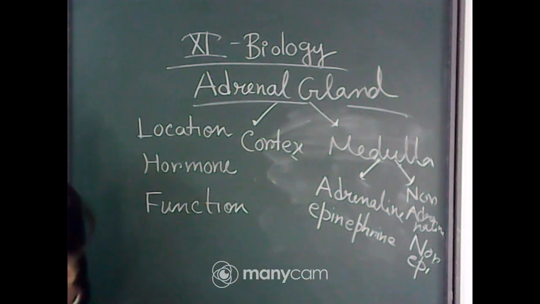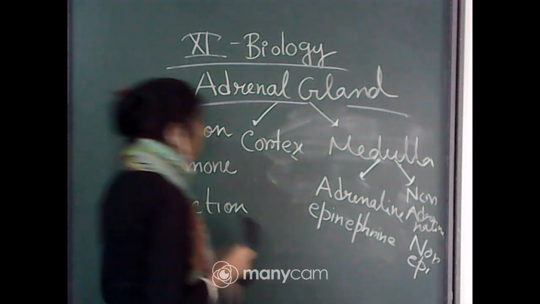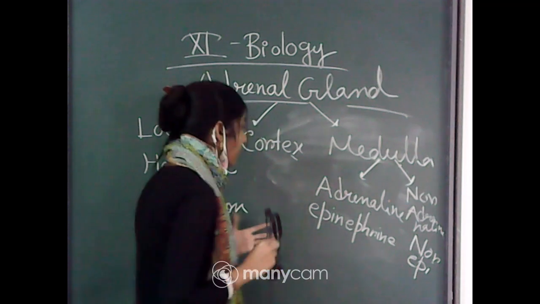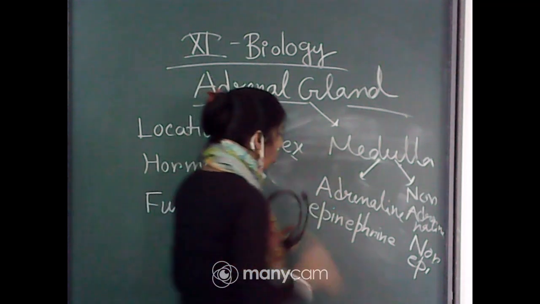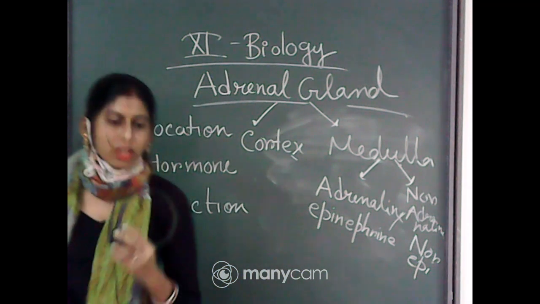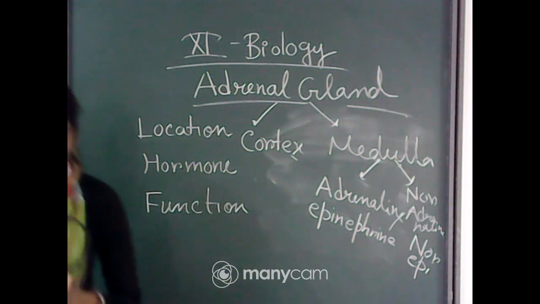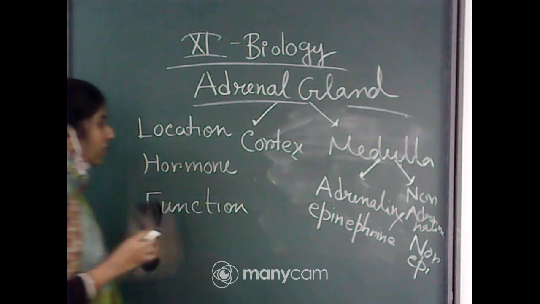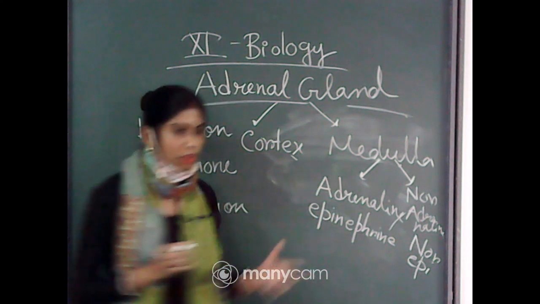Okay, so I am repeating that from the adrenal medulla, two types of hormones can be released. One is adrenaline or epinephrine, and another one is noradrenaline or norepinephrine.